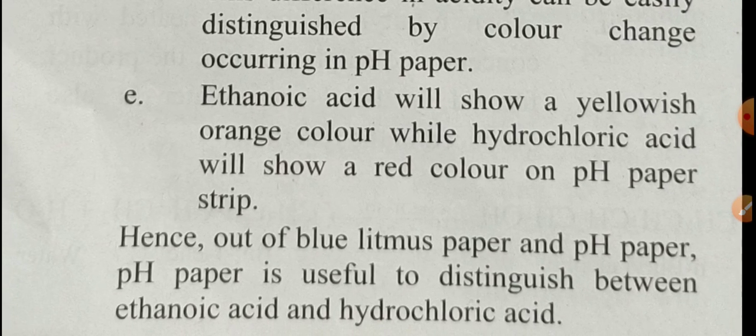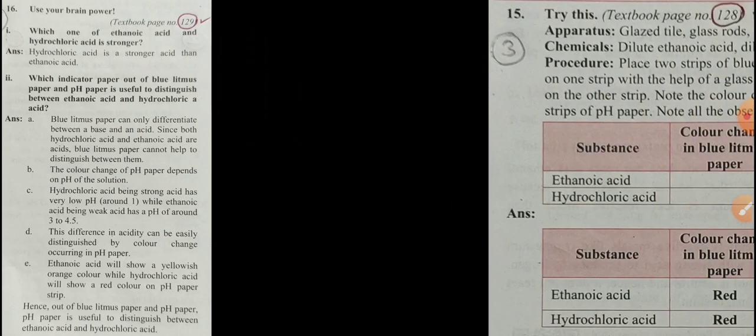Clear? Ethanoic acid will show a yellowish orange color, while hydrochloric acid will show a red color on the pH paper strip. Hence, out of blue litmus paper and pH paper, which is useful? So, obviously, the answer is pH paper. pH paper is useful to distinguish between ethanoic acid and hydrochloric acid. This is the answer. Come back to our page number again, 129.